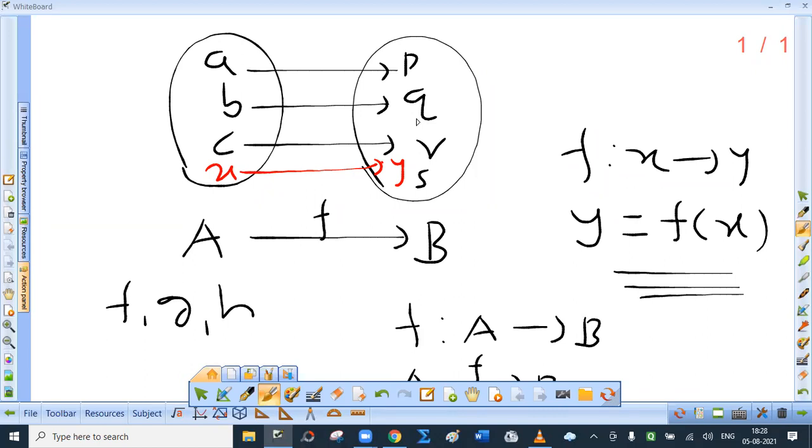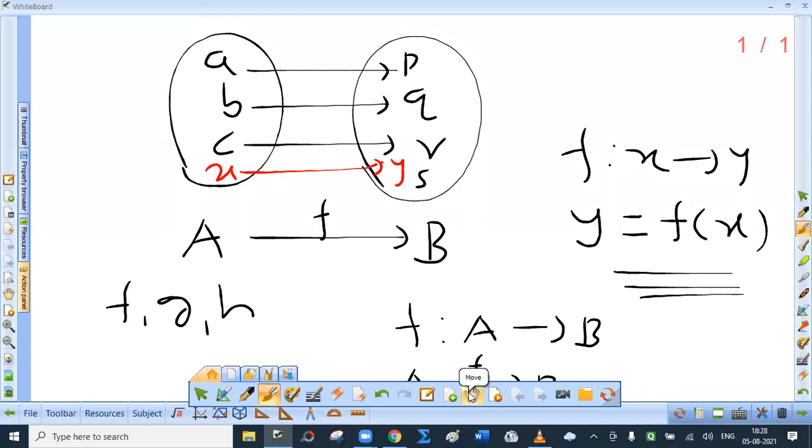Okay, so this is nothing but the concept of function. Now there are different types of functions. But before that, let me ask you, so that will give me an idea whether you have understood the concept or not. Shall I repeat this once again? Okay, I'll do that. Just listen to me carefully.